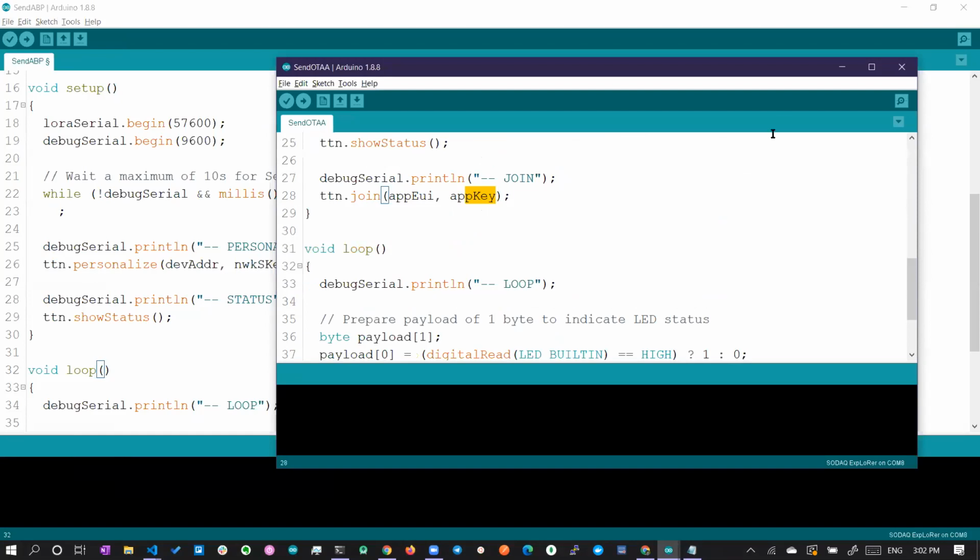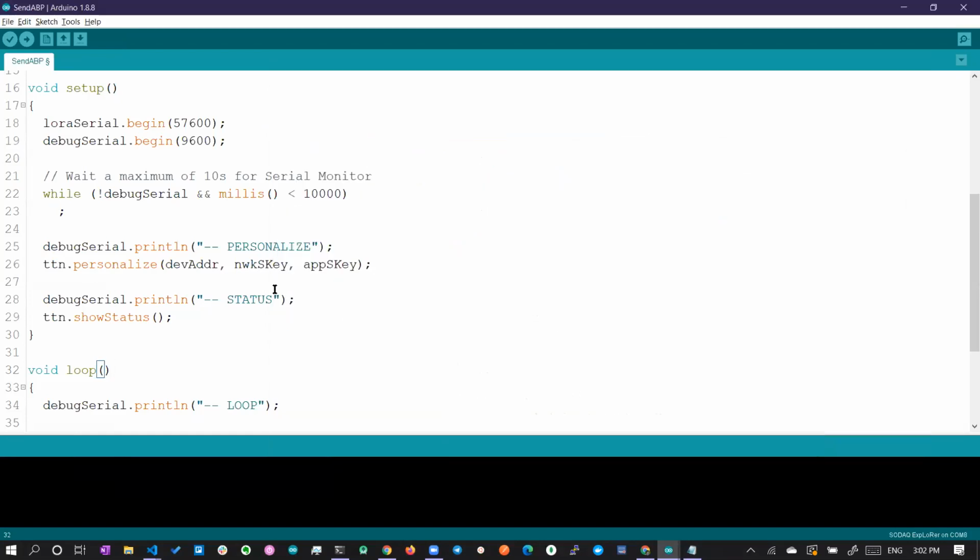Okay. So once it is done, a join request will be sent to the network server from your device. Once the join request is sent, it will check for the device address, network session key, and app session key, and it will allow the device to join the network, right? So once the join is accepted, it will send an acknowledgement: okay, I have accepted your join request to the server. So once it is accepted, that is void setup done. Next you can move on to the void loop.